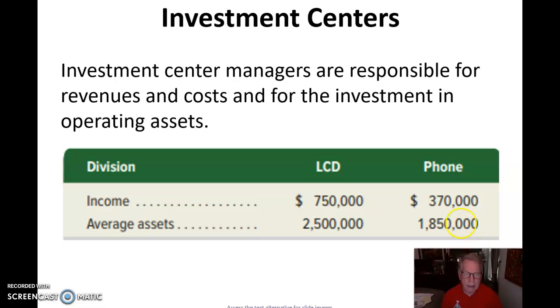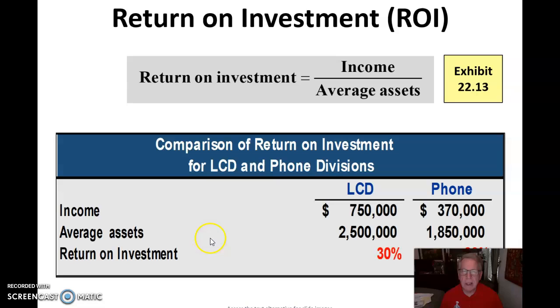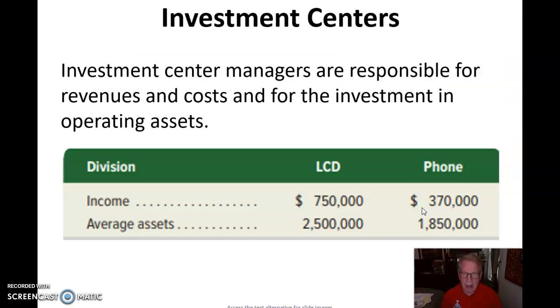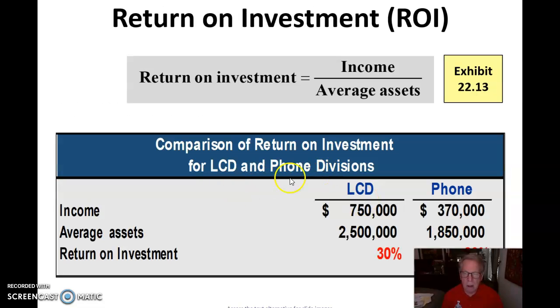You can see there's quite a difference in actual income, but also a difference in the assets that these investment centers utilize. So how do we calculate return on investment? We take our income and divide it by our average assets. As you can see, our return on investment is 30% for the LCD and 20% for the phone.